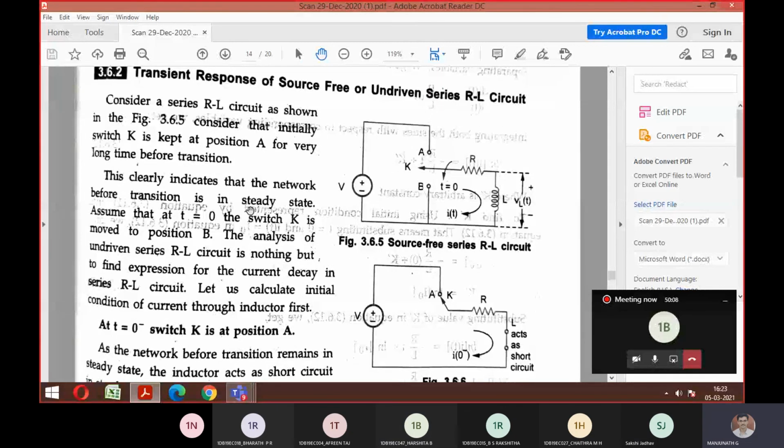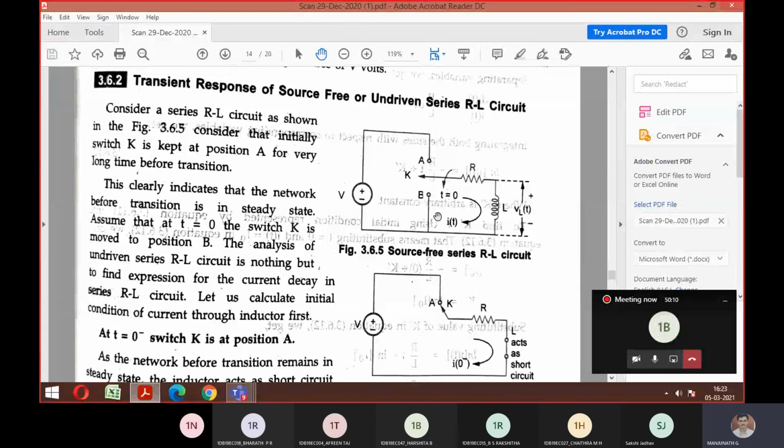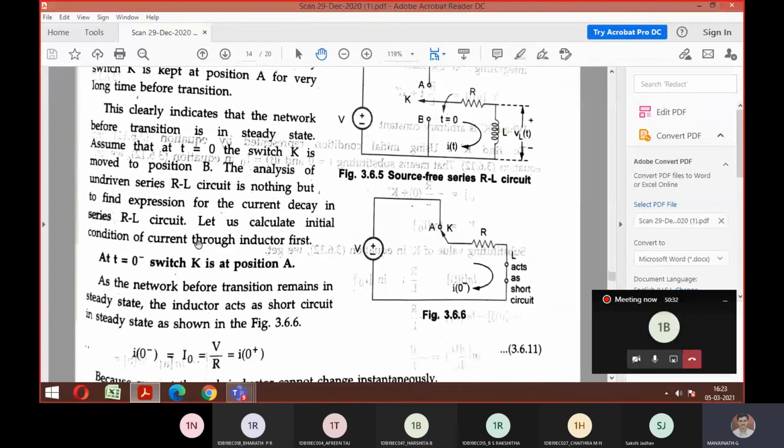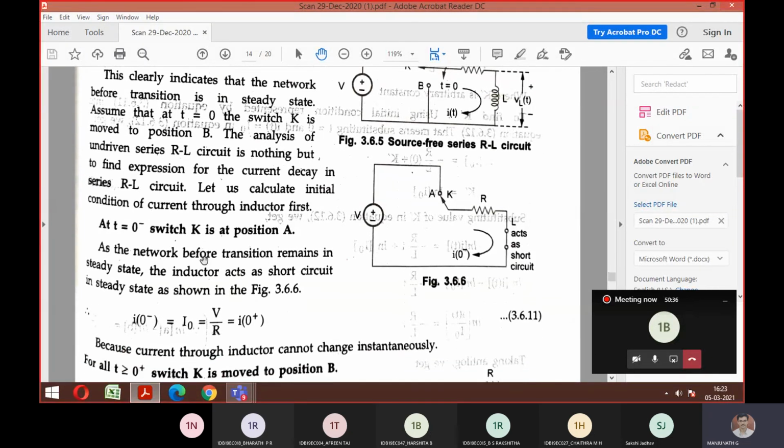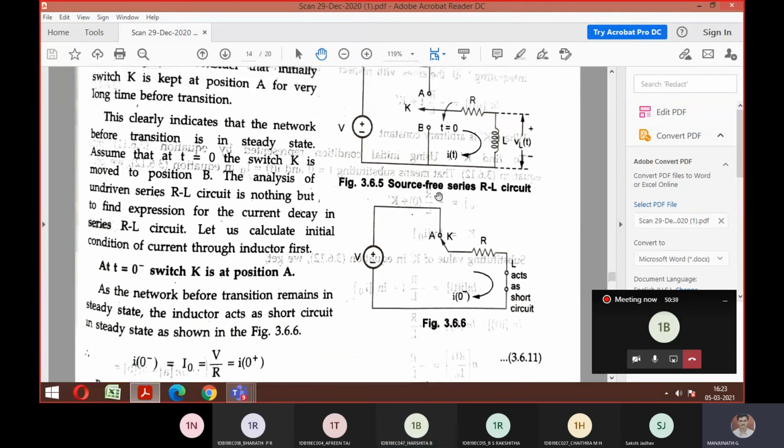Previous one, just a slight change is there. Look at the circuit here. There are two terminals now, A and B. Visible? If t is equal to 0 minus, they are claiming that switch K is moved to position A. This switch will come here.